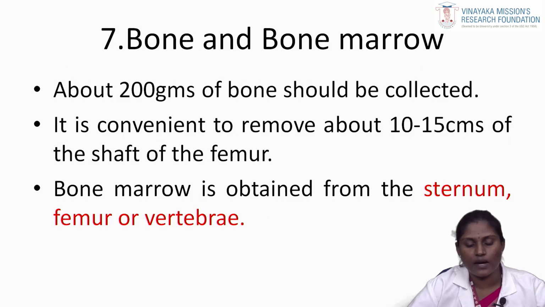Then the seventh sample is bone and bone marrow. About 200 grams of bone should be collected. It is convenient to remove about 10 to 15 centimeters of the shaft of the femur. Bone marrow is obtained from the sternum, femur and vertebrae.